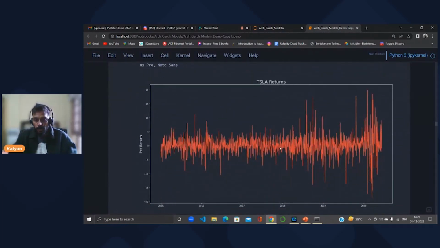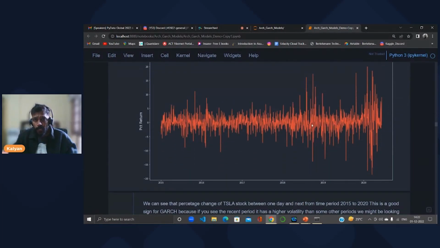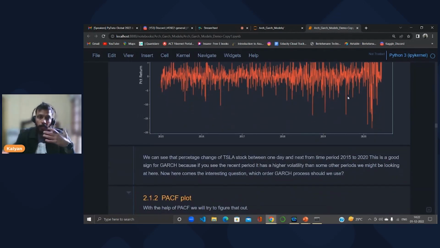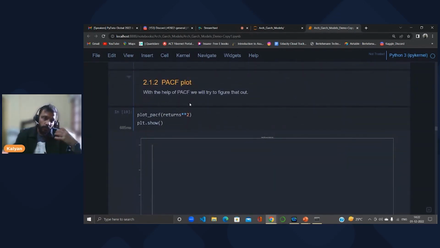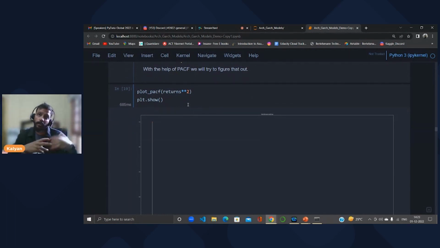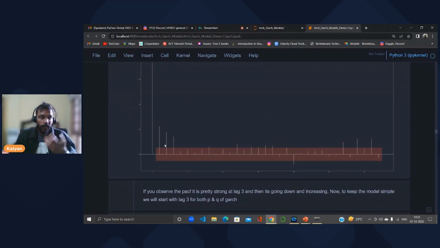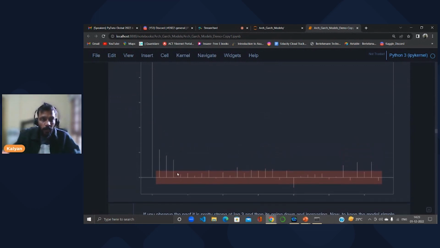You can see good volatility here from 2015 to 2020, with fluctuations changing over time. This is a good sign for building a GARCH model because it has quite high volatility. As I discussed in the slides, with the help of a PACF plot, I'm plotting the partial correlation. You can see that up to lag 3 it has a good increasing trend, and then it slightly decreases in the different periods.